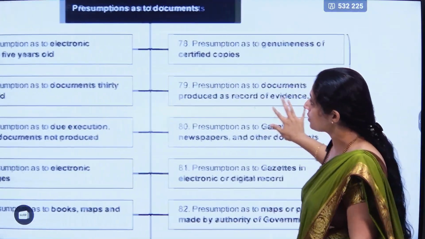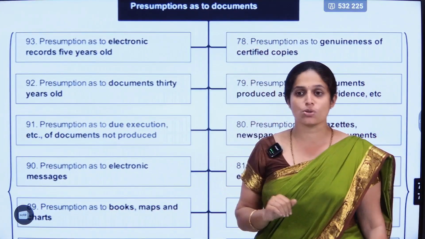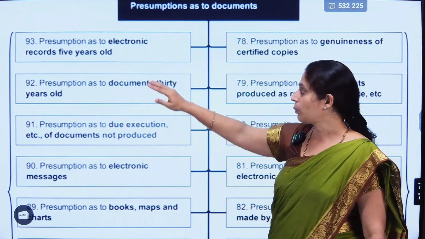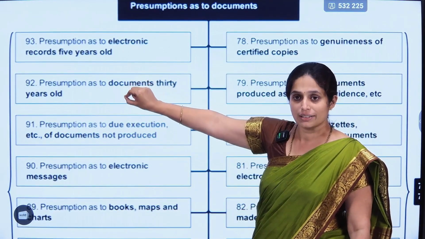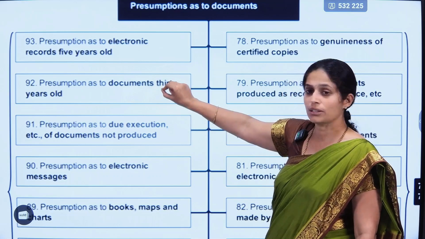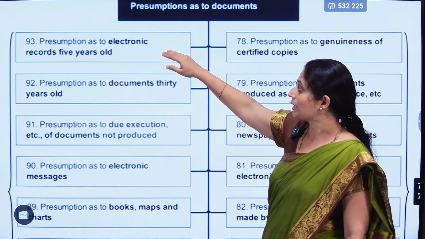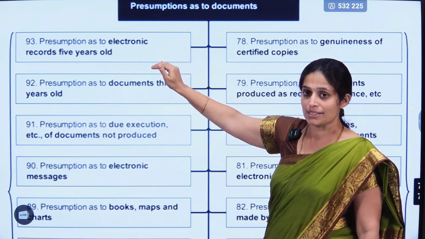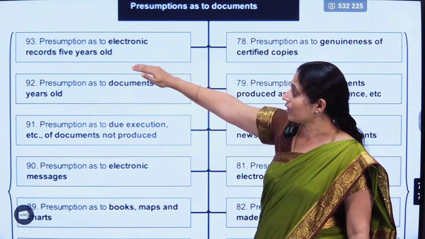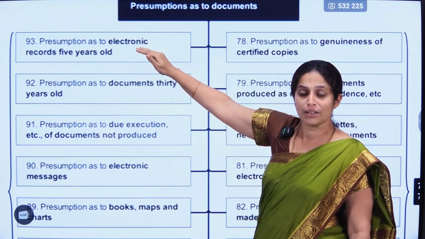Presumptions. Presumptions are there in the case of presumption as to documents. This is the most important one. You can mark there. Okay, this has been asked repeatedly, section 92. Earlier it was section 90. Okay, this was section 90A in the Indian Evidence Act, but they come together, 30-year-old document and 5-year-old document.